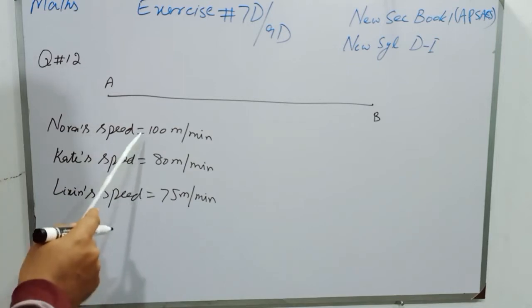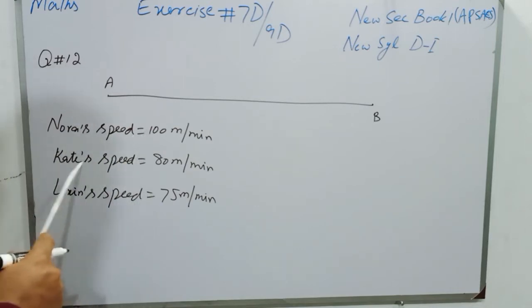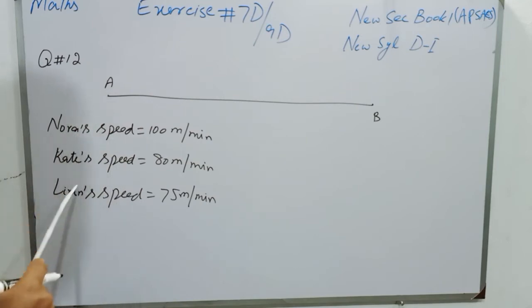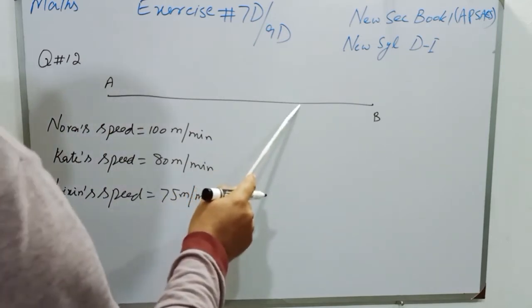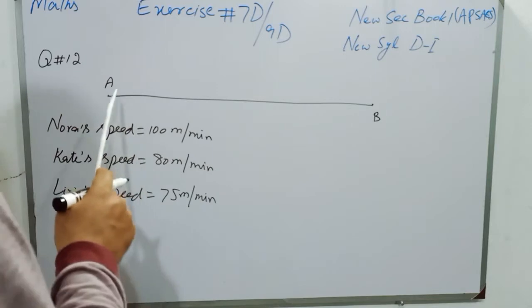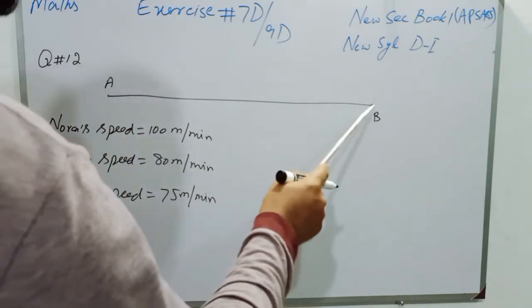After 6 minutes after the meeting of Nora and Kate, Nora and Dixon meet each other.